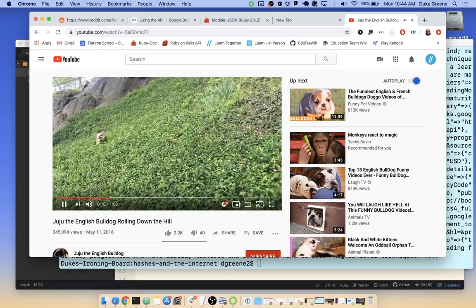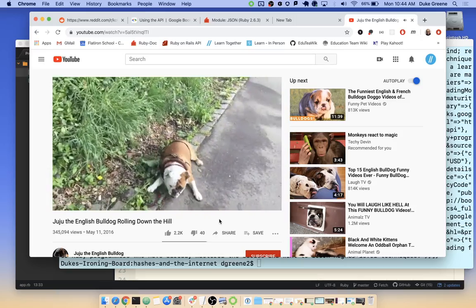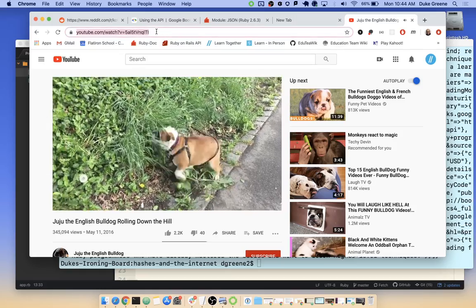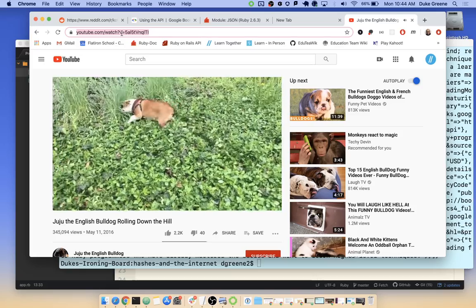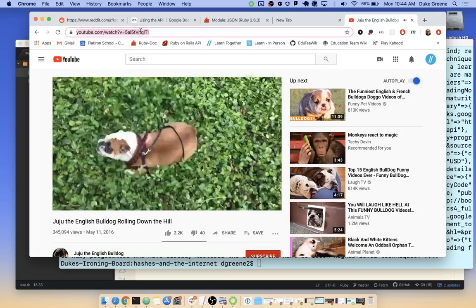And so I might watch my timer here. It's about 16 seconds, really gets a good running start and just goes off, like all the way down to the sidewalk, right? So I have this YouTube watch, v equals, right? So v is definitely the video, equals, and then we have this really short code, which is how YouTube URLs are so short now.